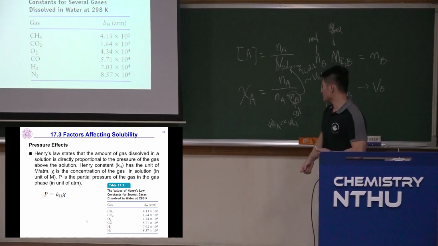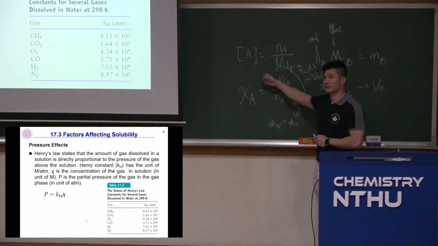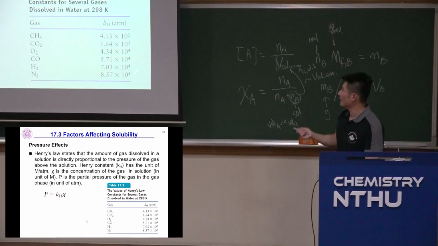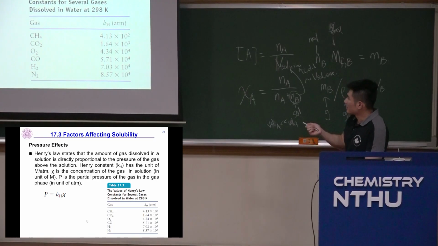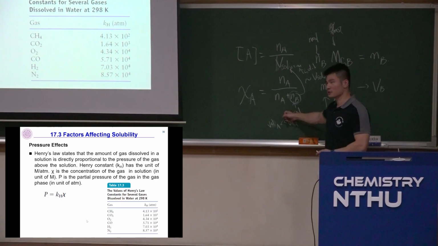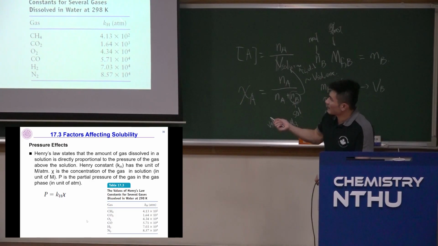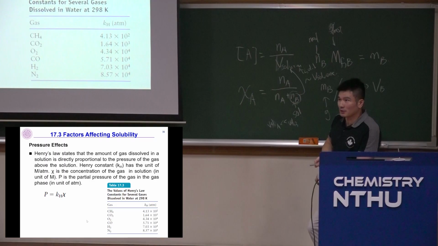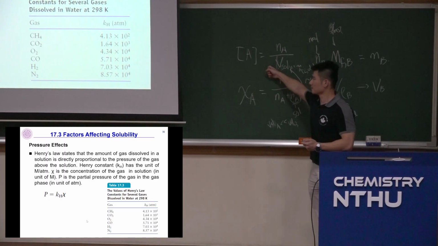So which one do you choose? Do you choose mole fraction or do you choose concentration? Well, look at the Henry Stokes constant. What's the unit? If the unit is ATM, so this is ATM divided by molar, not molar divided by ATM. If it's ATM, this is ATM, this is ATM, that means chi must be unitless. In this case, you're going to use mole fraction, because it's mole divided by mole, it's unitless. If the Henry Stokes constant is ATM divided by molar, that means chi must be molar. That means you're going to use this one.